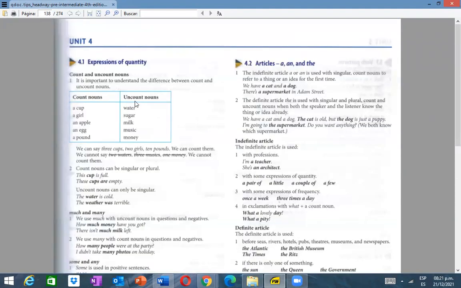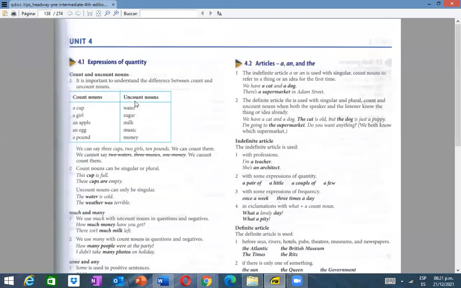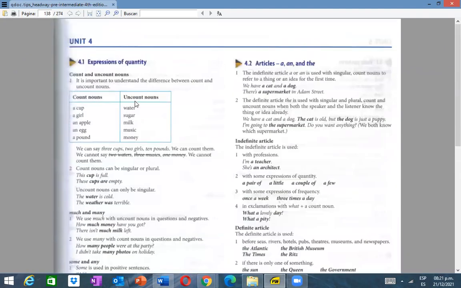Unit 4. Everybody, open your books on page 138 or maybe 139. Okay. We have to read all of these rules which are important. Expressions of quantity. Count and uncount nouns. Okay, también puede ser countable and non-countable nouns.